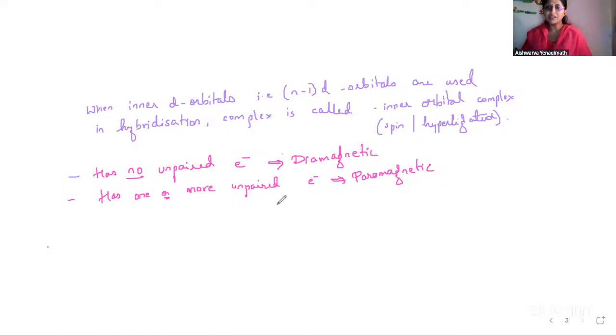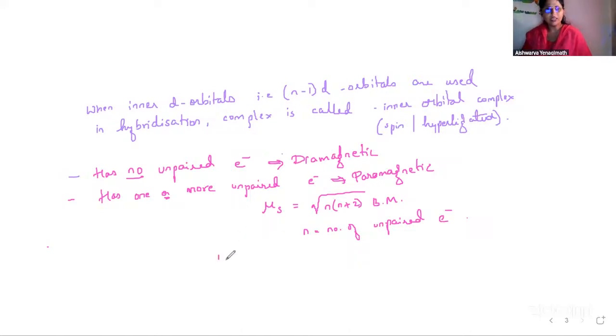And this paramagnetism, ಎಷ್ಟು magnetic field ಗೆ attract ಆಗತ್ತೆ, can be measured by certain expression which is called spin only magnetic moment. Mu stands for magnetic moment, is equal to root of n into n plus 2 BM. BM stands for Bohr magneton. S is spin only value, mu is magnetic moment, and n is number of unpaired electrons. So you can measure the magnetic moment using this expression.